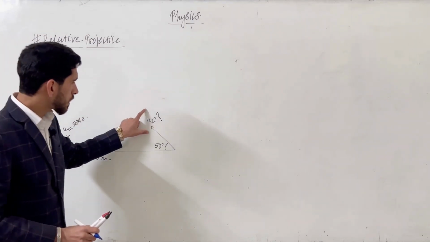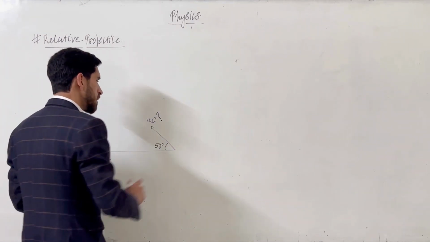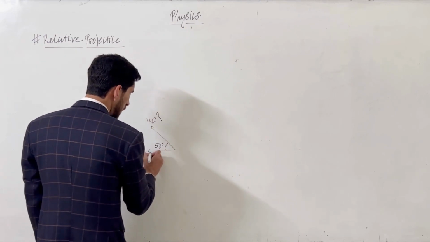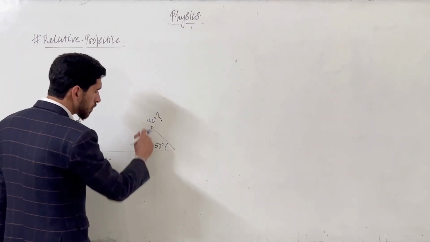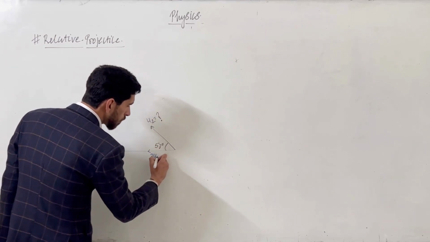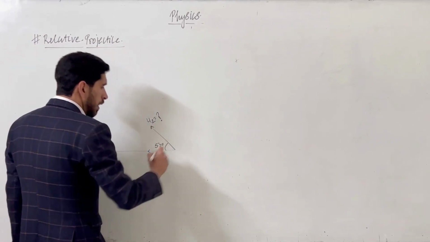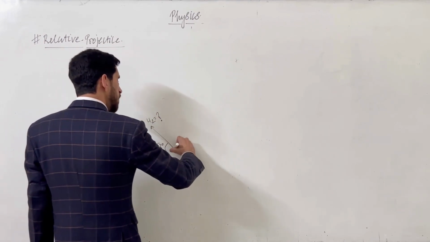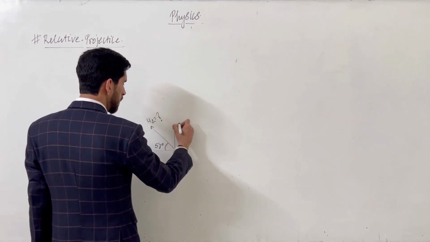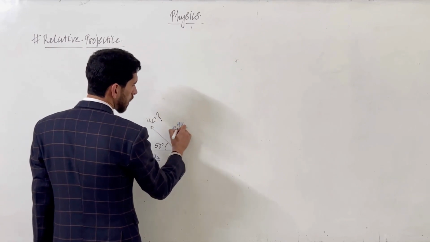Now let's consider the components of this object. Its component towards cos 53, which is 3 by 5, so we can write 3u2 by 5. And u2 sin 53, sin 53 is 4 by 5, so it will become 4u2 by 5.